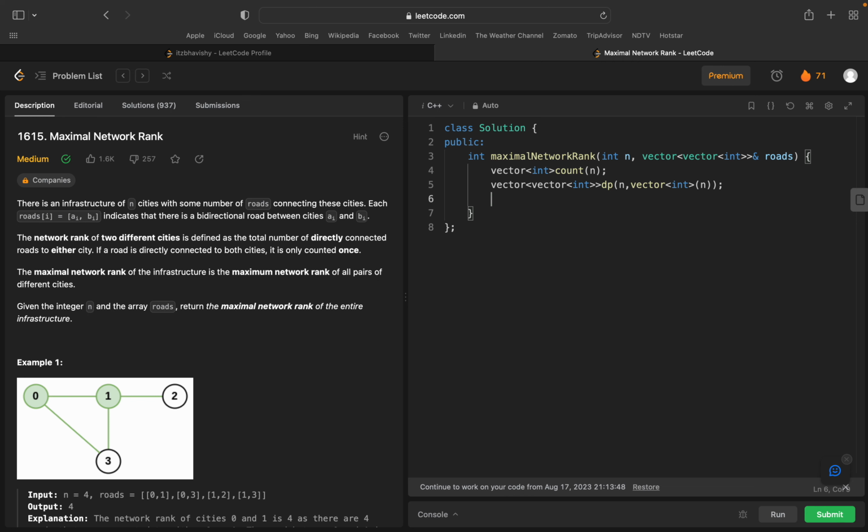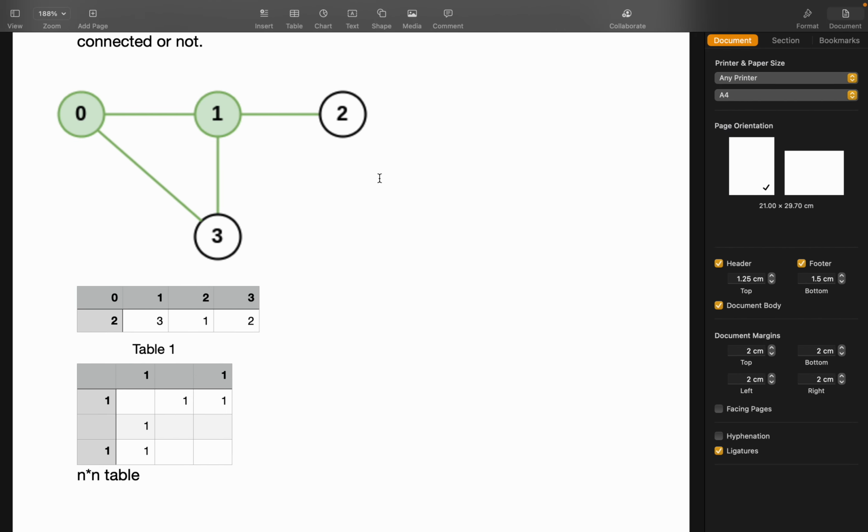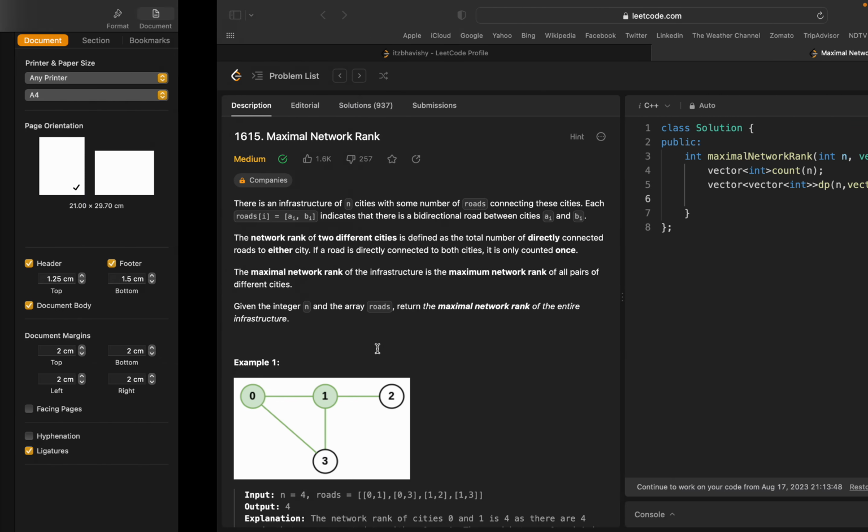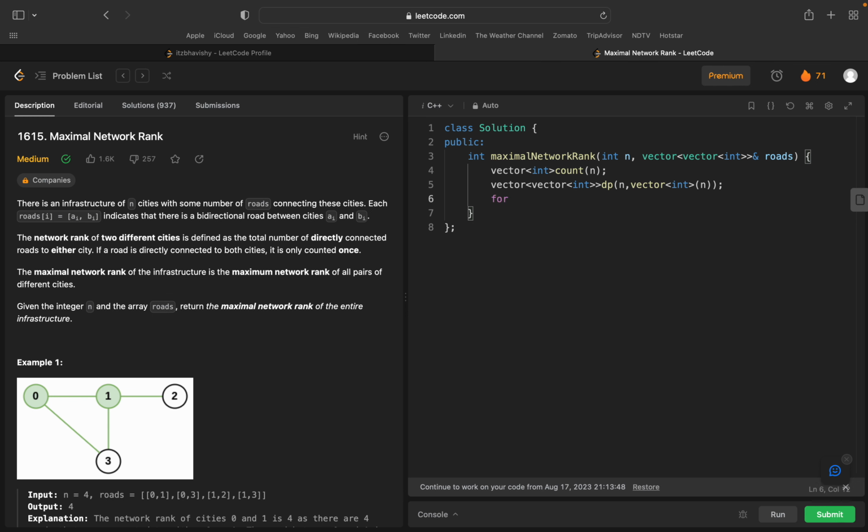Now we will apply a loop. Here we did one thing actually. 0 is connected to 1 and 0 is connected to 3. So the lines that are passing through 0 are 2 actually. So there are 2, and 0 is connected to 1, then we did 1. 1 is connected to 0, we did 1. So here we will do this by using a loop. Auto road belongs to roads.